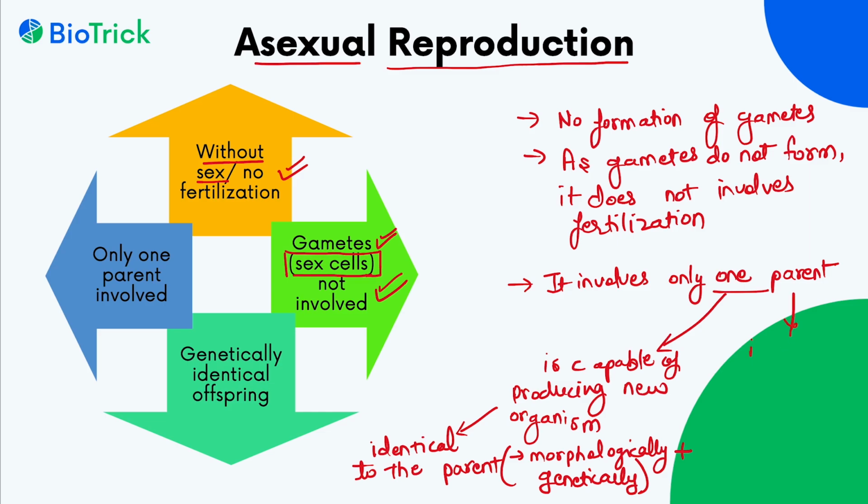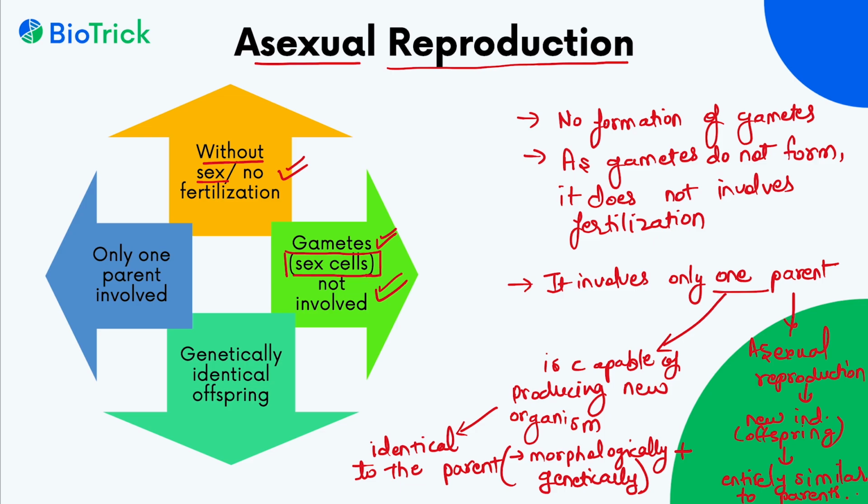So we can say in asexual reproduction, the new individual or offspring is entirely similar to its parent.